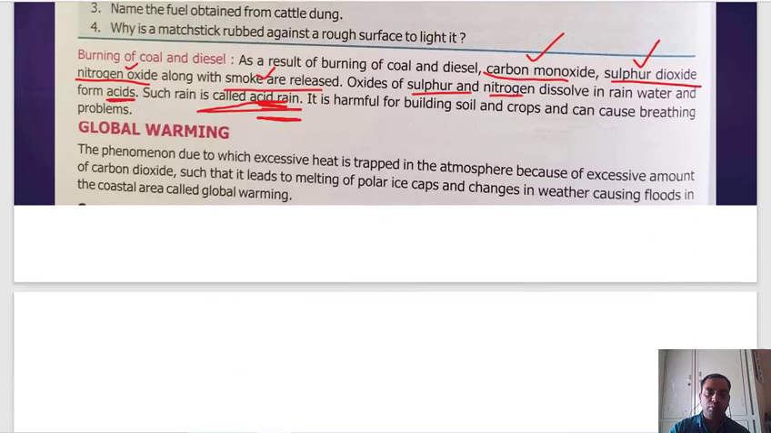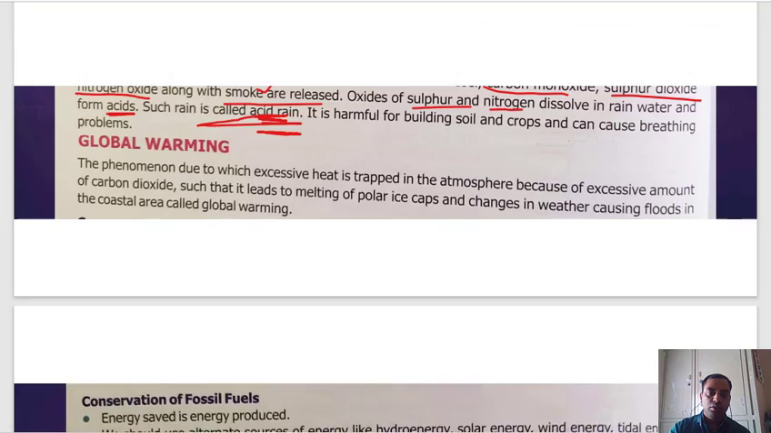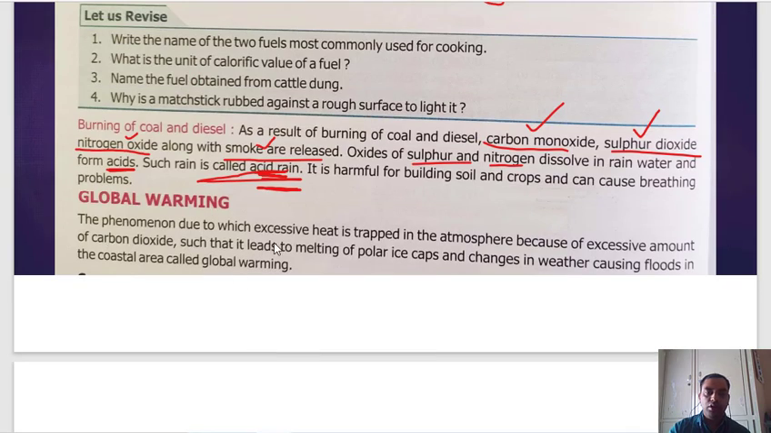So the next term is global warming. The phenomenon due to which excessive heat is trapped in the atmosphere because of excessive amount of carbon dioxide, such that it leads to melting of polar ice caps and changes in the weather, causing floods in the coastal area, is called global warming. So this is a very brief definition of global warming.